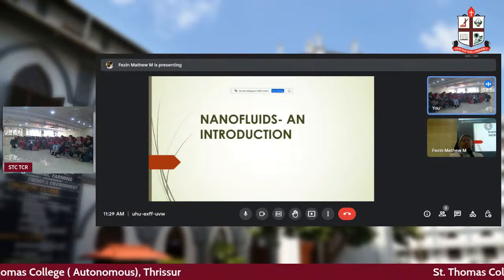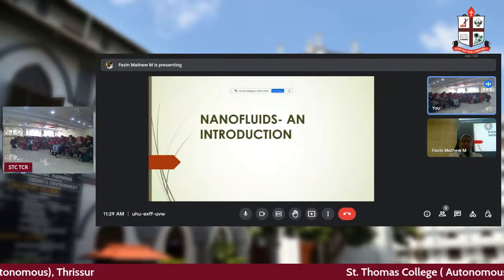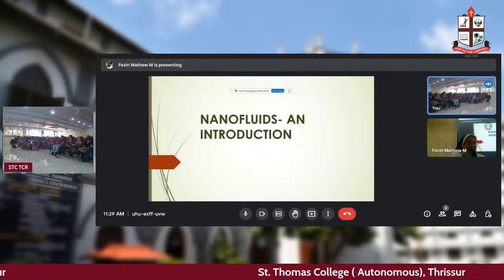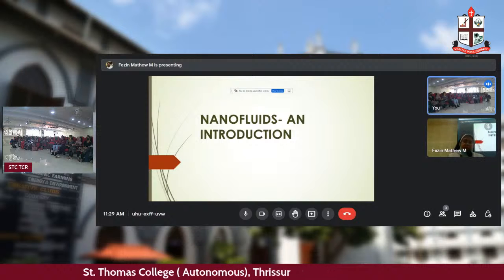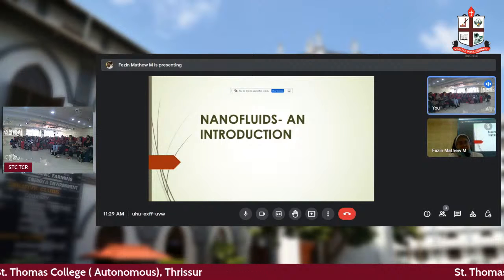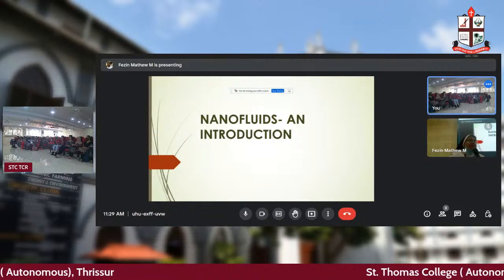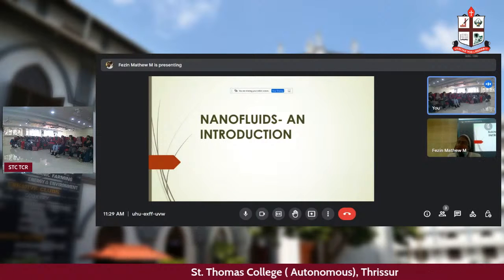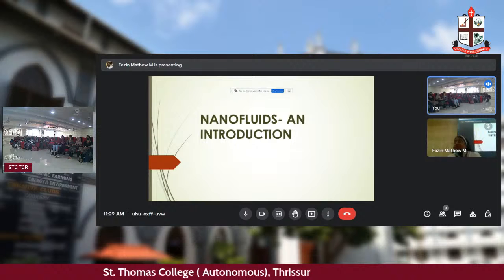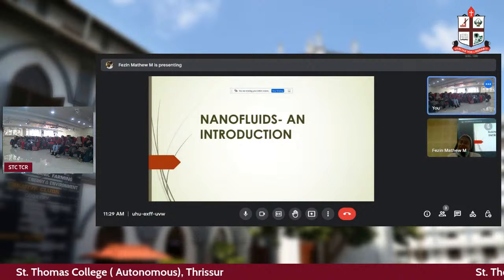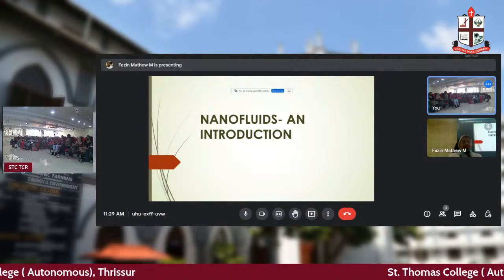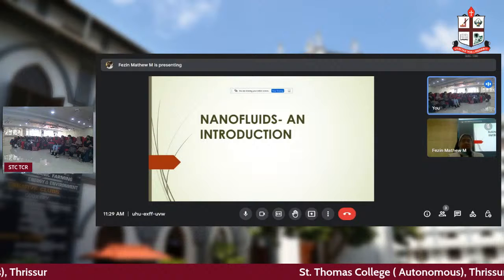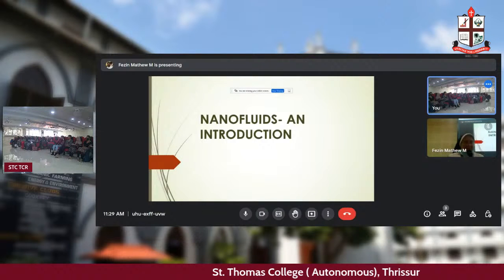So when we talk about a nanofluid, it means inside a fluid you are introducing very, very minute particles with a size of 10 raised to minus 9 meters. Then we call such particles nanometer particles. Now, if you have a glass of water, you take sugar into it.